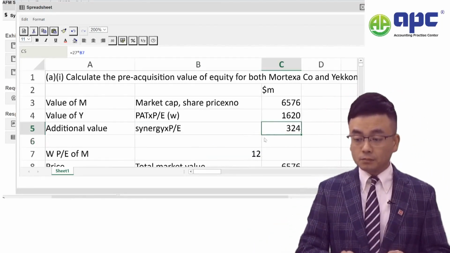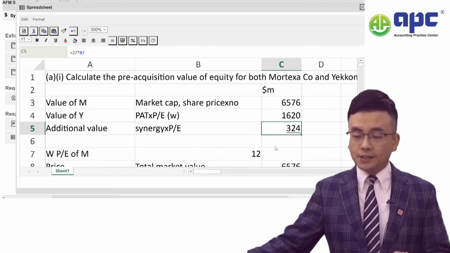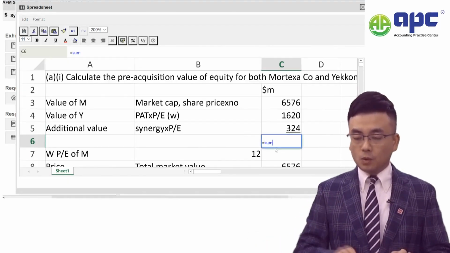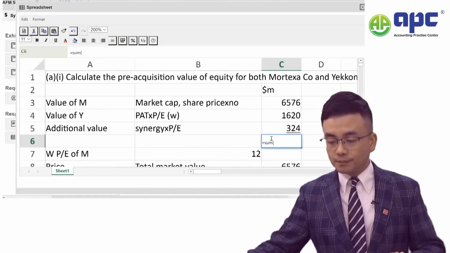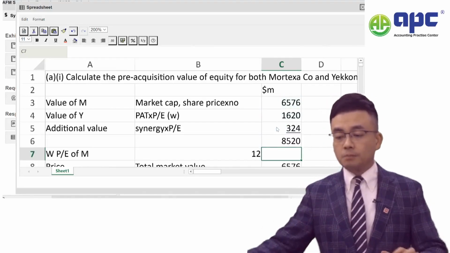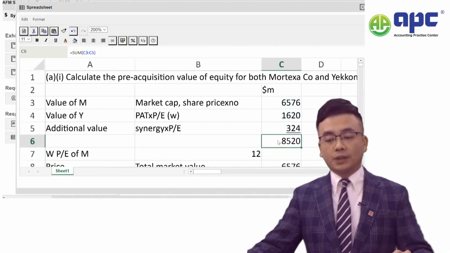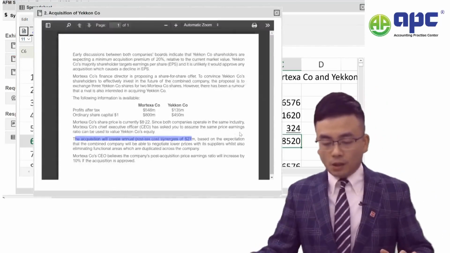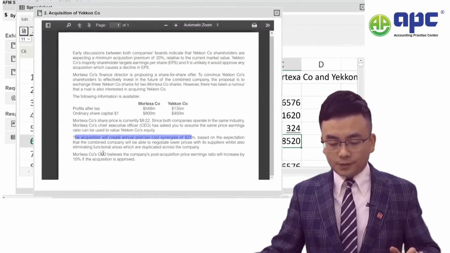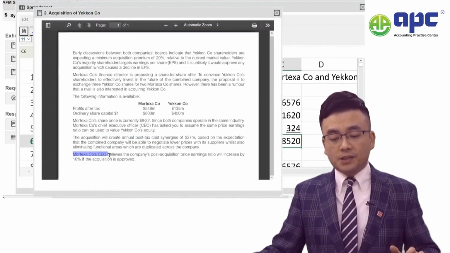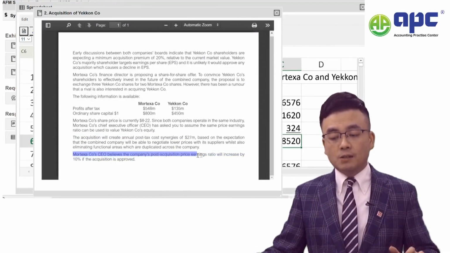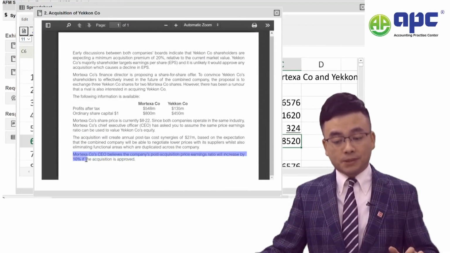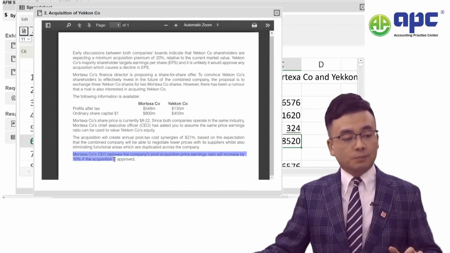Okay. Now, if we sum all these values, that becomes $8520 million. Now what comes next? We're also told that the company CEO believes that the company's post-acquisition PE will increase by 10% if the acquisition is approved.